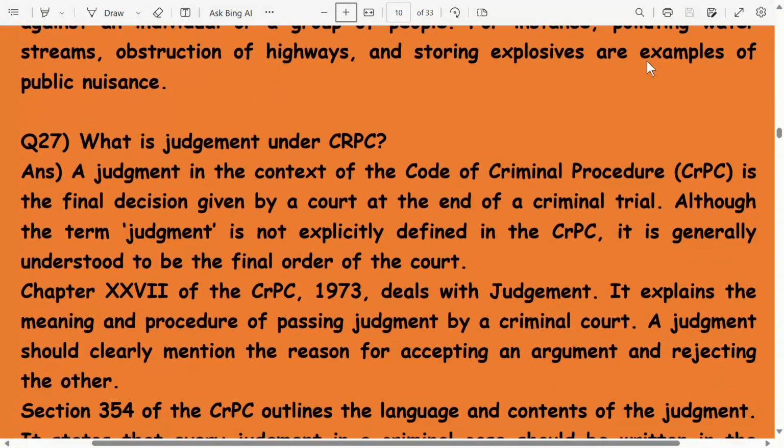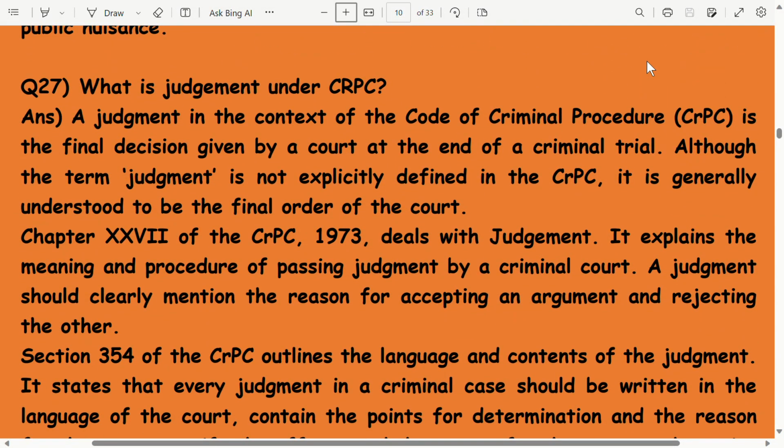What is judgment under CrPC? A judgment, in the context of the CrPC, is the final decision given by a court at the end of a criminal trial. Although the term judgment is not explicitly defined in the CrPC, it is generally understood to be the final order of the court. Chapter 27 of the CrPC 1973 deals with the judgment. It explains the meaning and procedure of passing judgment by a criminal court.